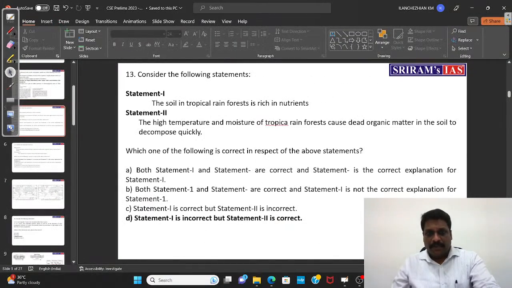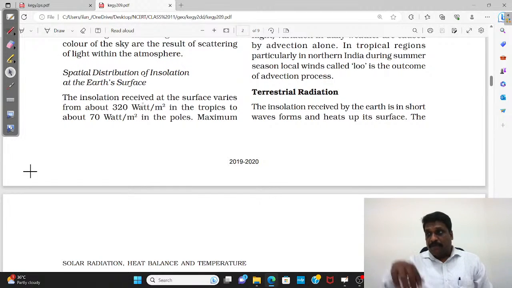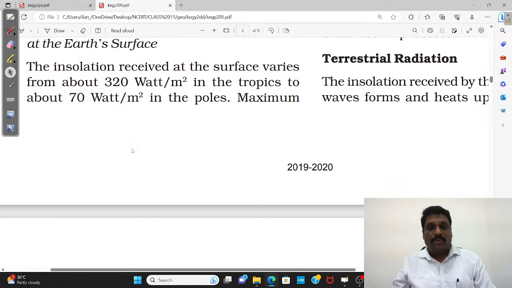Okay, see here, my NCERT information says the comparison is between equator and poles. But if you ask me which is the hottest place or hottest region on earth, is it located in the equatorial region? Answer is no. It is not located in the equatorial region. Interestingly, it is located in the tropical region.